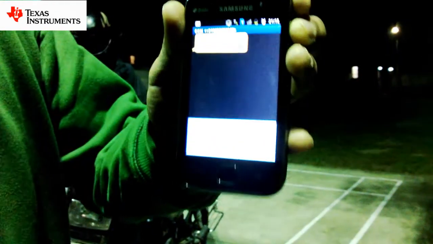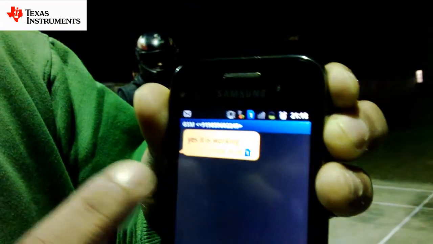The message is sent by the GSM. It says, yes, it is working. It means that my system is working. It will send a message when there is an accident. At the end, we have achieved our objective of accident detection and sending information of the accident to the family member and the ambulance. So our next feature is automatic control of headlights according to the intensity of light.